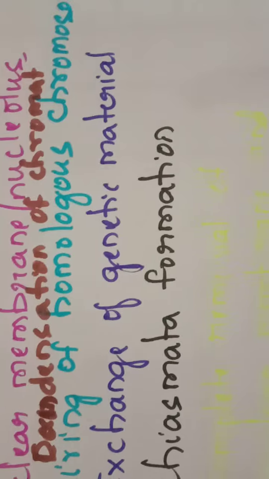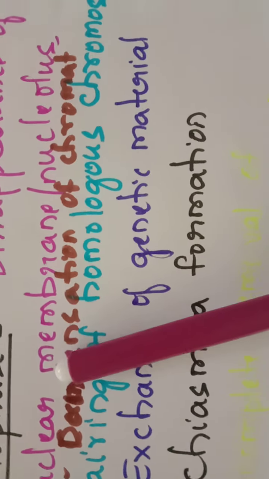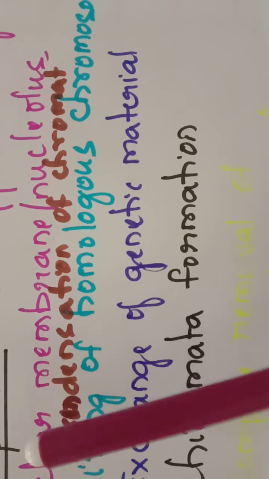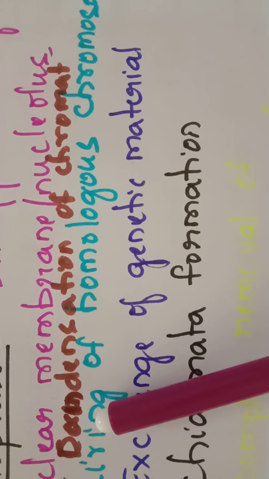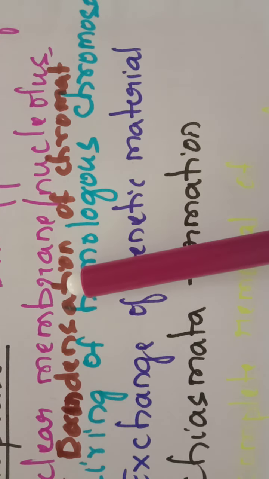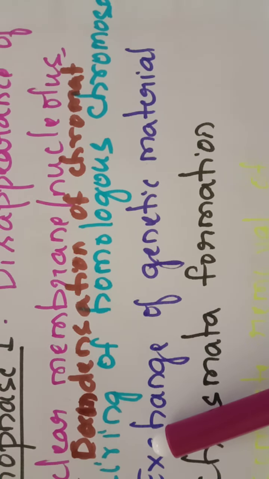Before going into the different phases of prophase 1 in detail, I'll summarize what occurs in prophase 1. What did we discuss in the prophase of mitosis? The chromatin in its decondensed, extended form becomes condensed into chromosomes. Second, the nuclear membrane and nucleolus disappear completely and spindle fiber formation initiates. The same thing happens here also, but in addition some further events occur.